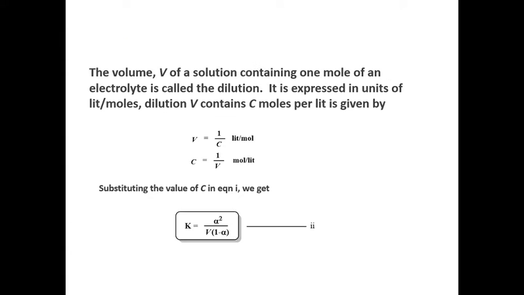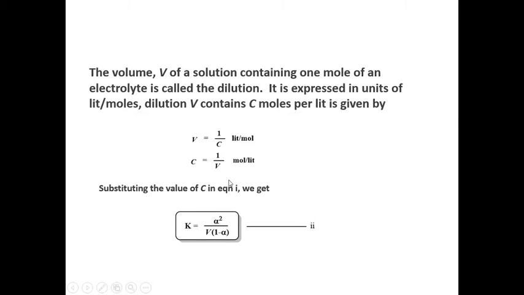The volume V of a solution containing 1 mole of an electrolyte is called the dilution. It is expressed in units of liters per mole. Dilution V contains C moles per liter, which is given by V equals 1 by C in liters per mole, and C equals 1 by V in moles per liter.